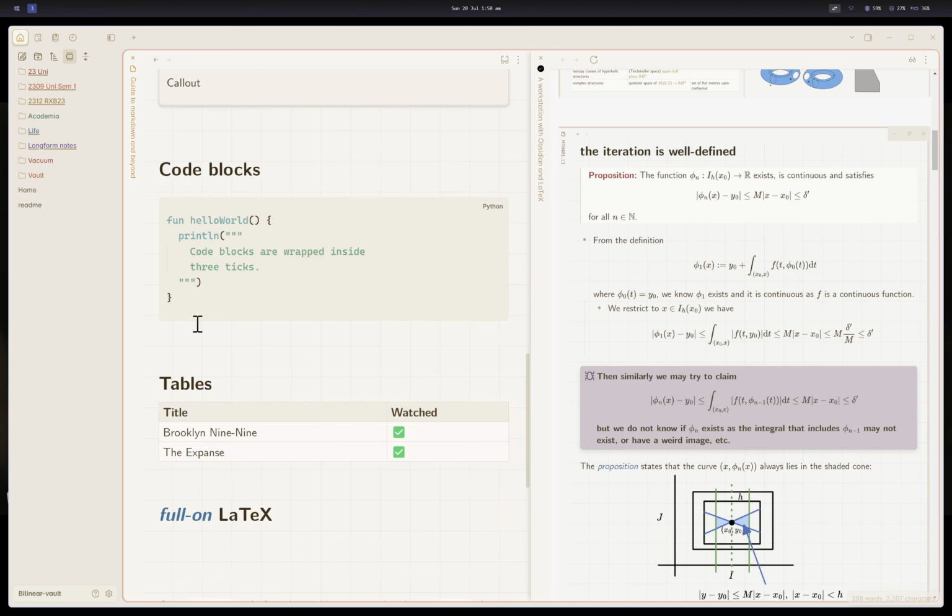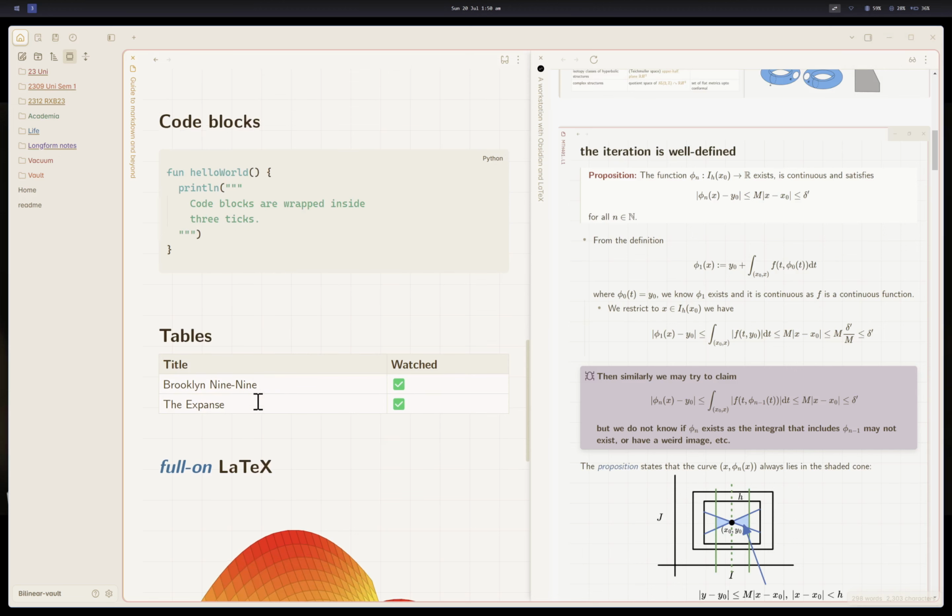Code blocks are also allowed if you write the language, for example CPP. It will syntax highlight depending on the language you have written down. And clicking on the language name will copy the code for you. So for coders, this is also a nice thing because you can install plugins on Obsidian where you can run the code which I wrote right now.